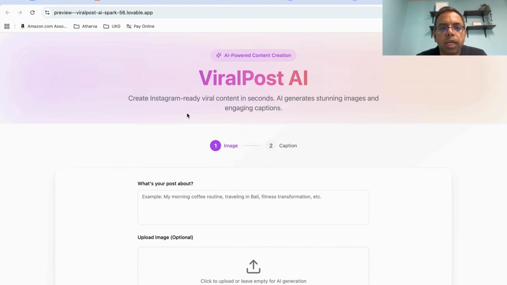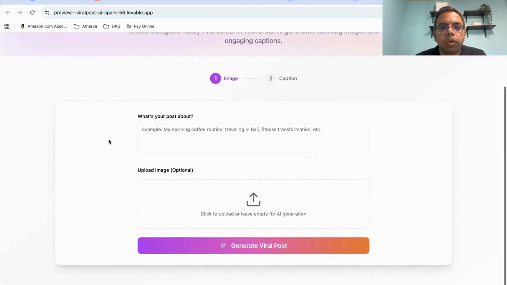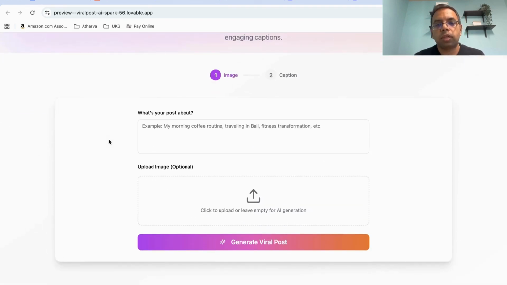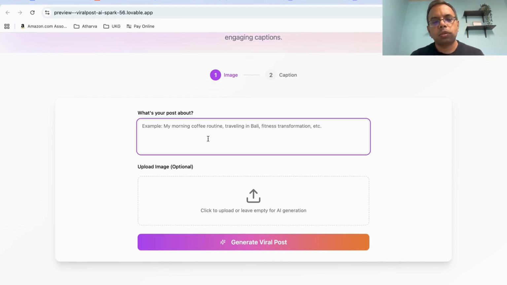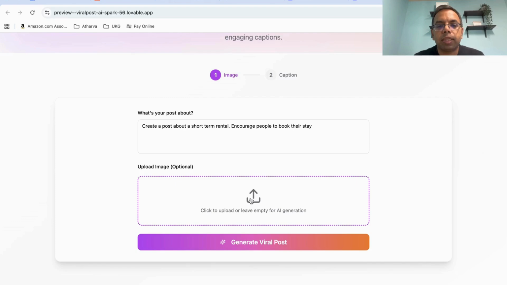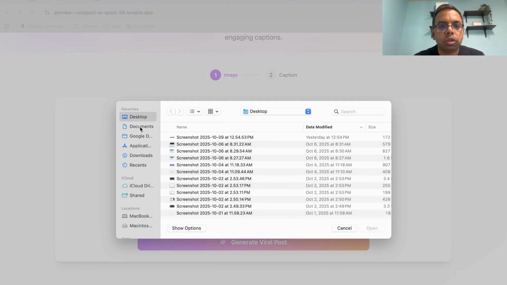Viral post AI. Create Instagram-ready posts. Okay, what's your post about? Now let's see. Create a post for a short-term rental property, and you want to encourage people to stay there. And let's upload an image.